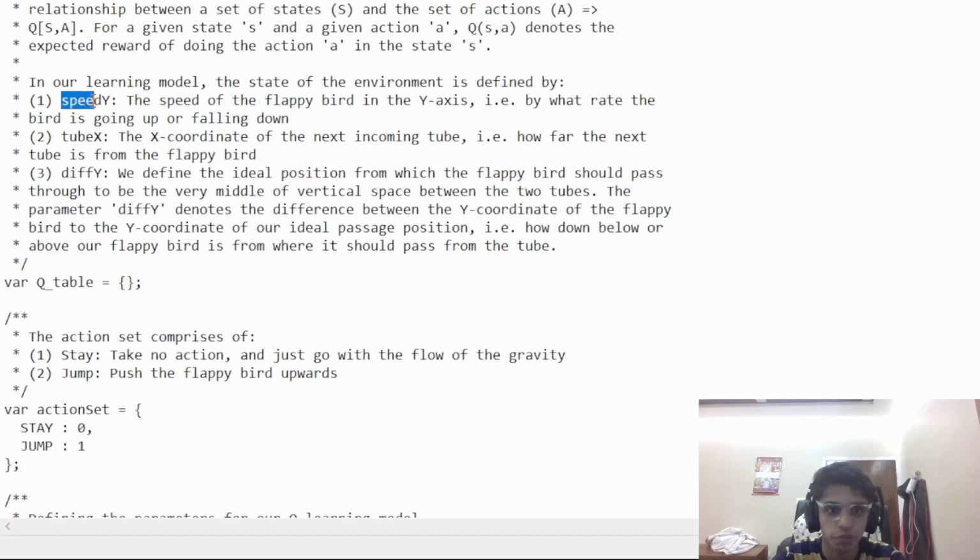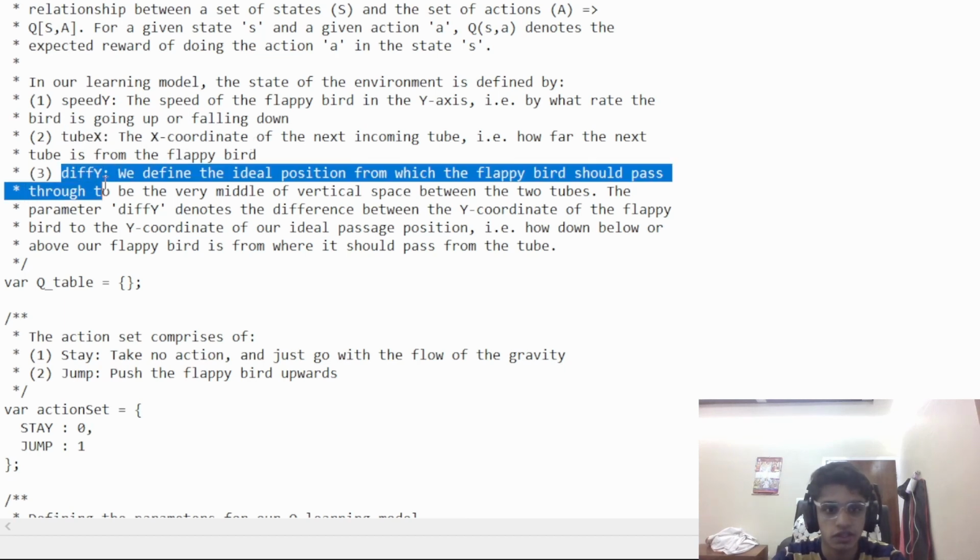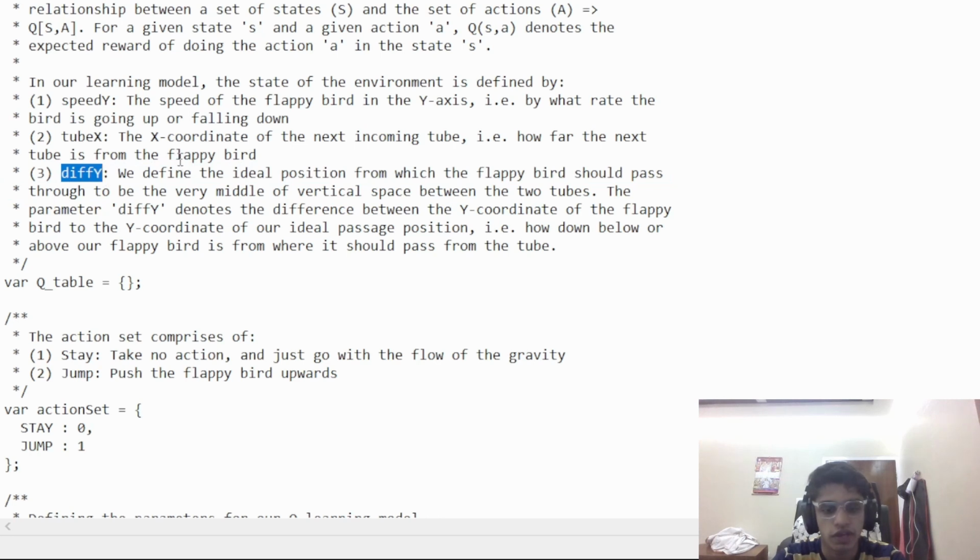One is speed y, which determines the speed of the Flappy Bird on the y-axis. TubeX is another parameter, which is the x-coordinate of the incoming tube. And last but not least, def y, where we define the ideal position from which the Flappy Bird should pass through the very middle of the vertical space between the two tubes.